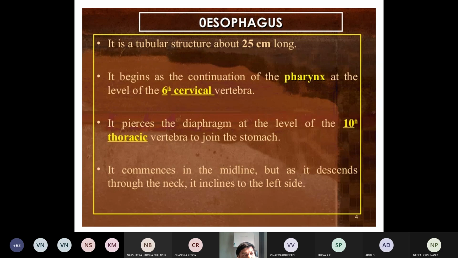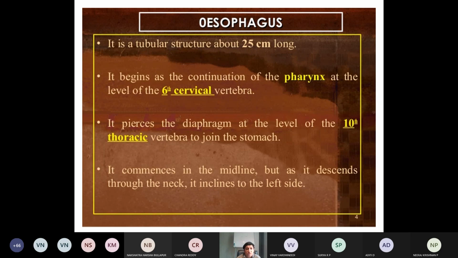So the esophagus joins the stomach after piercing the diaphragmatic opening at the level of T10. That is its extent. Esophagus is a tubular structure about 20 centimeters long. It commences in the midline, then descends through the neck, inclining slightly to the left side.